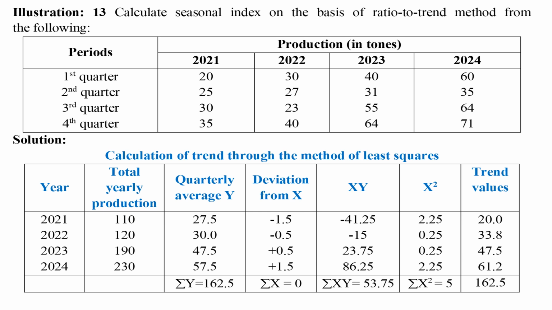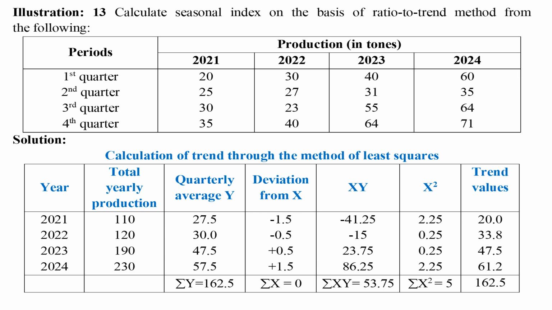In the third column, the average yearly production should be calculated. That is 110 divided by 4 equals 27.5. Like that, all values should be calculated. Then in the fourth column, deviation from X should be calculated by taking middle values as minus 0.5 and 0.5 for 2022 and 2023. Hence for 2021 minus 1.5 and for 2024 1.5. In the fifth column, the product of the third and fourth columns should be calculated.